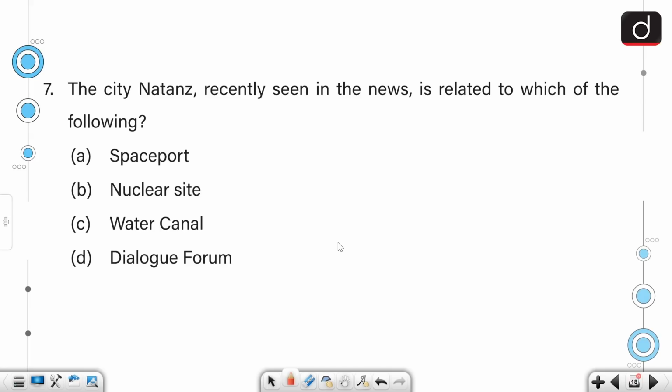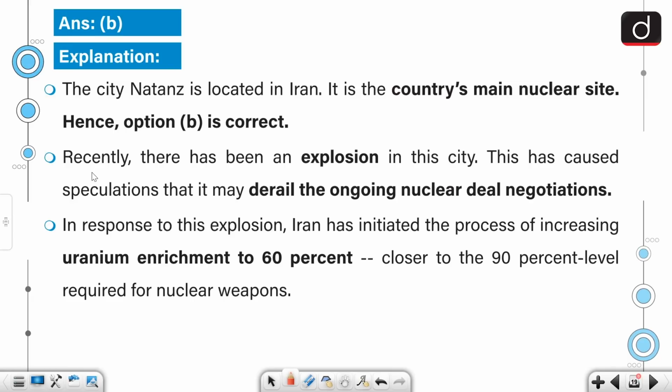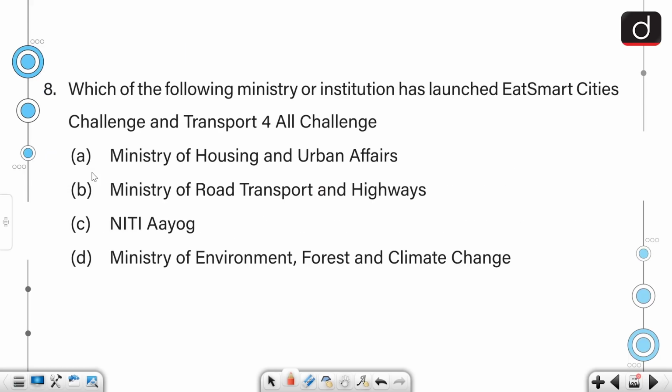The city Natanz, recently seen in the news, is related to which of the following? Spaceport, nuclear site, water canal, dialogue forum. It is actually a nuclear site in Iran, so the correct answer would be option B. The city Natanz is located in Iran and it is the country's main nuclear site. Recently, there has been an explosion in the city. This has caused speculations that it may derail the ongoing nuclear deal negotiations. And in response to this explosion, Iran has initiated the process of increasing uranium enrichment to 60%, closer to the 90% level required for nuclear weapons.